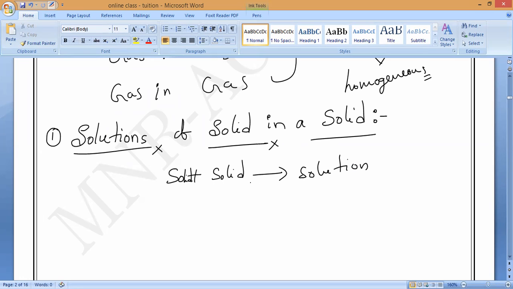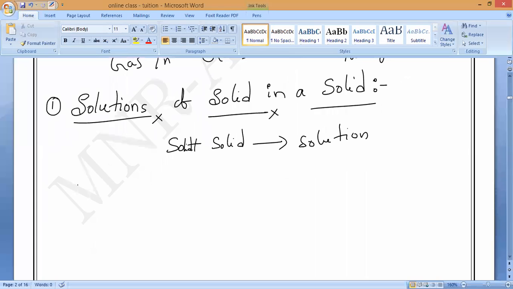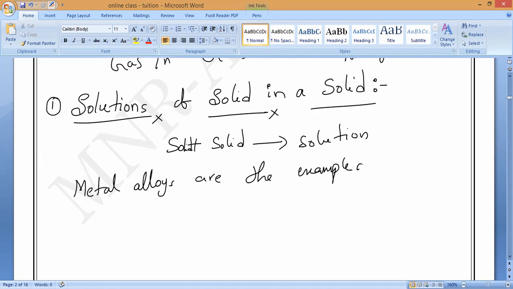As we know, solid plus solid, solid only will come. Any example, anybody? Alloys. Metal alloys? Very good. Metal alloys are the solutions of solids in solids. Write it. Metal alloys are the examples of solid in solid solutions. Are you clear, anybody?